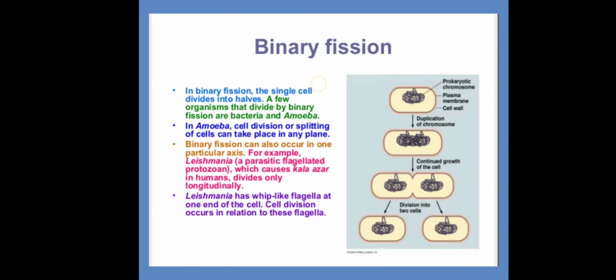Alright, so just understand this. In binary fission, the single cell divides into halves. A few organisms that divide by binary fission are bacteria and amoeba. This cell divides in a particular axis, in the middle axis, and splits into two new cells.